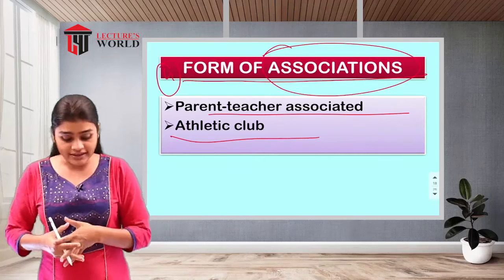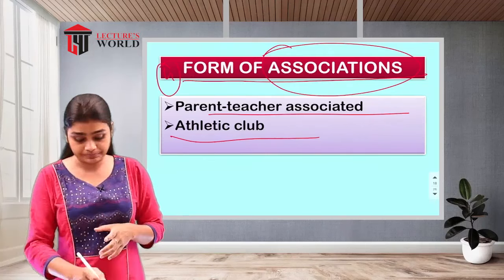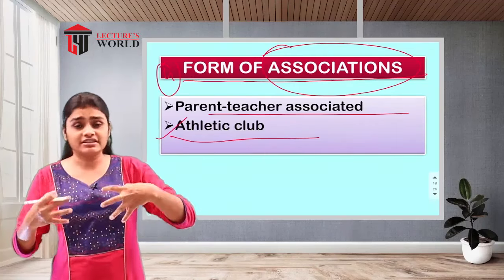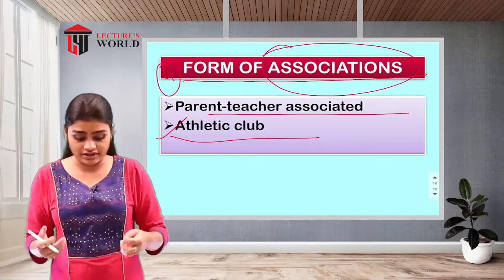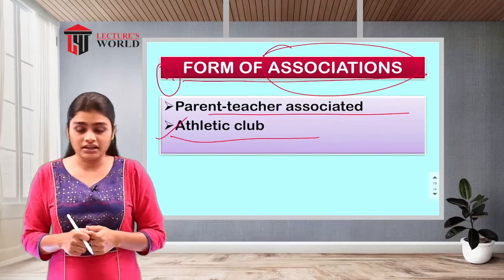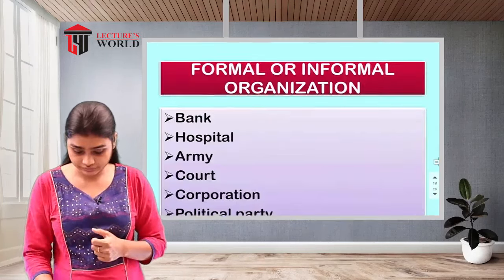So the parent-teacher associations will be there, and the athletic club will be there, where all the physically and mentally strong people will be there to play some games and everything. That type of athletic club will be there.